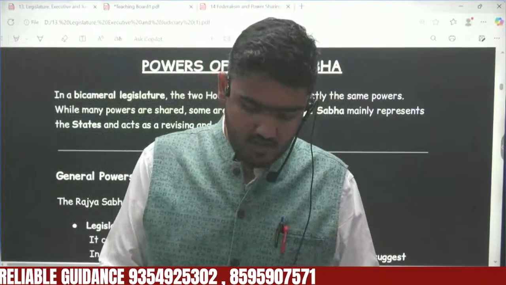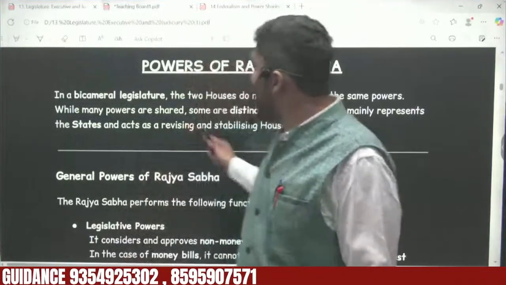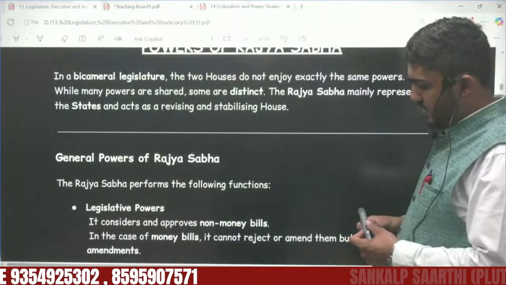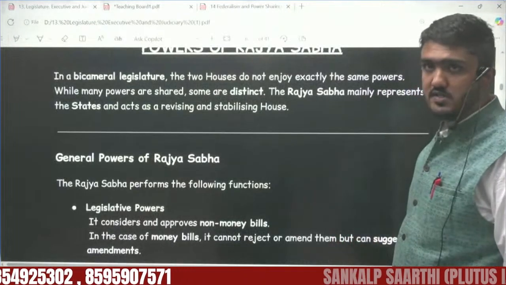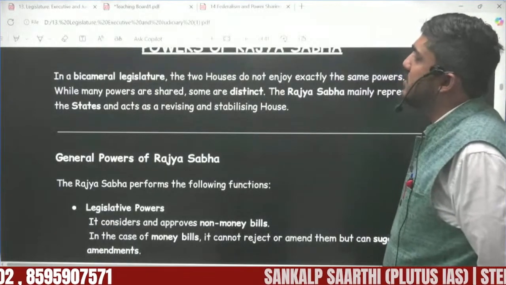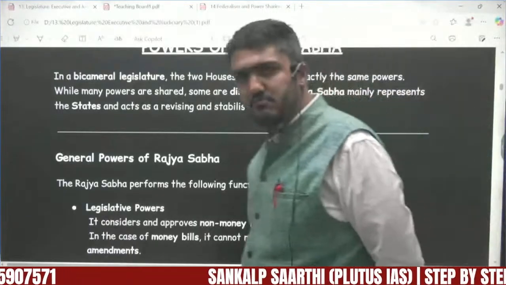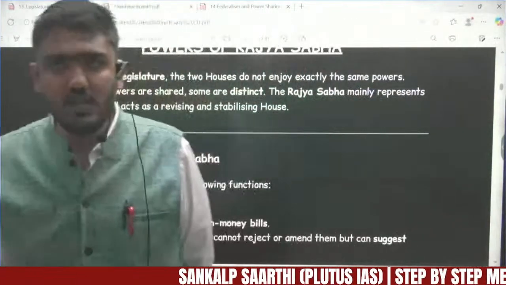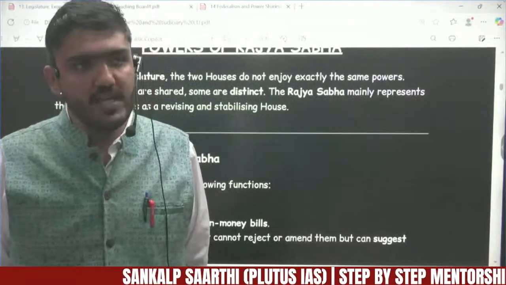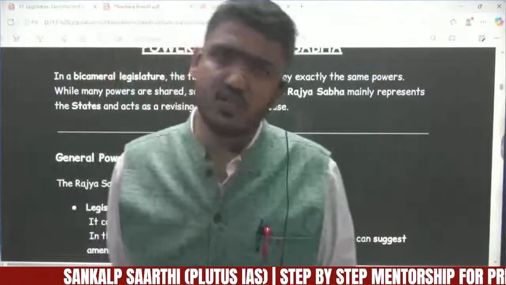In India, there is a bicameral legislature. You know this very well. There are two houses, one is Lok Sabha, another one is Rajya Sabha. In a bicameral legislature, these two houses in some matters enjoy equal powers, and in some respects the Lok Sabha enjoys greater power, and in some respects Rajya Sabha enjoys greater power.